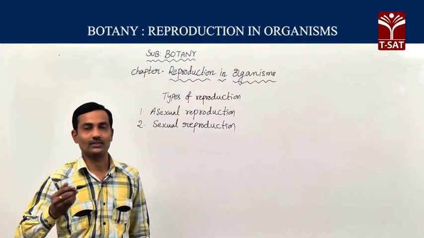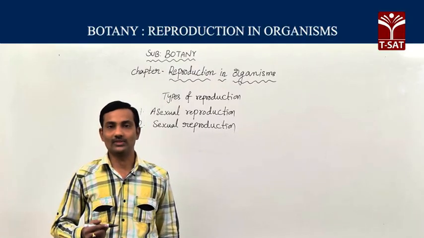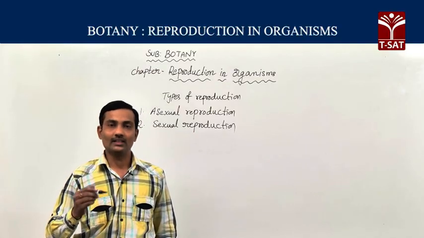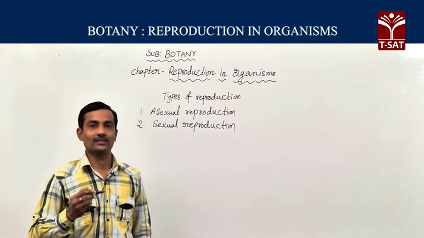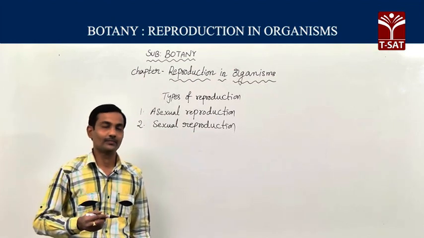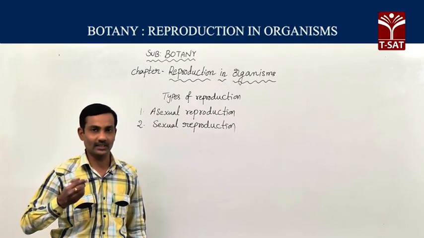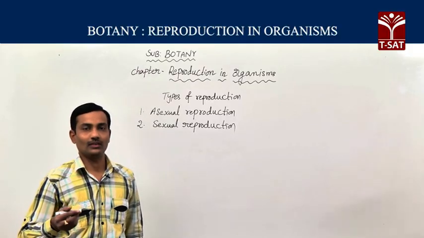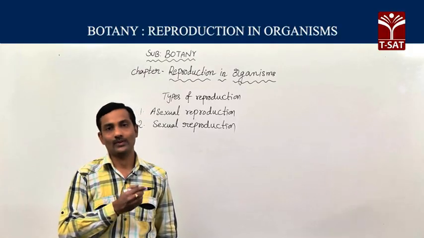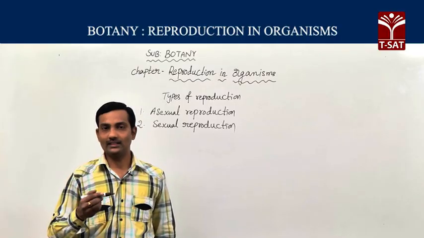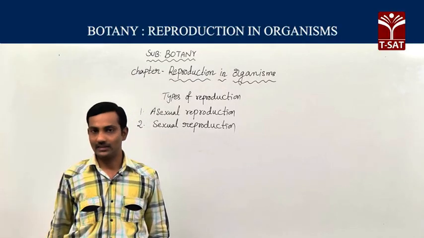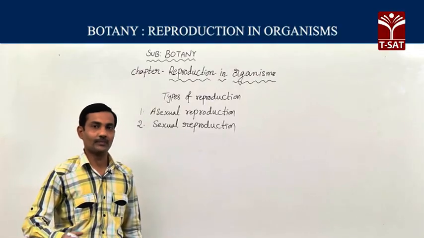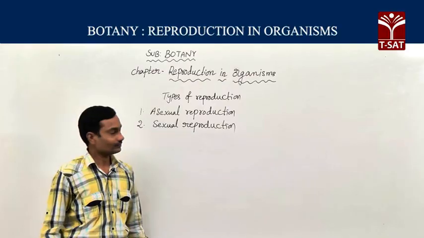In asexual reproduction, the organism formed is 100% identical to the parent, which is why such offspring are known as clones. Usually clones are identical to the parent. Clones are not formed in sexual reproduction, because gametic fusion forms a new organism with new characters.